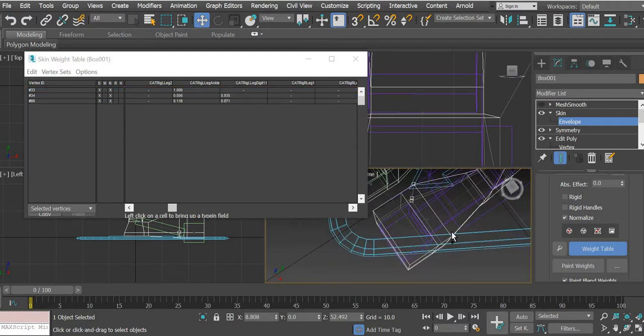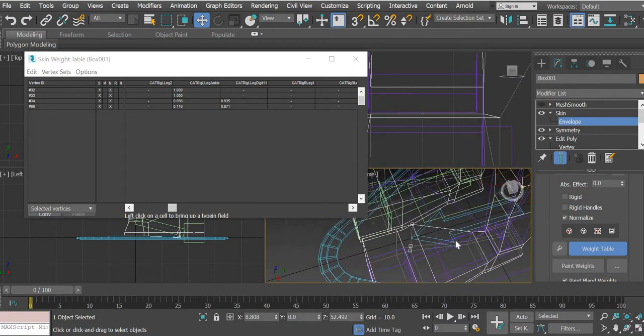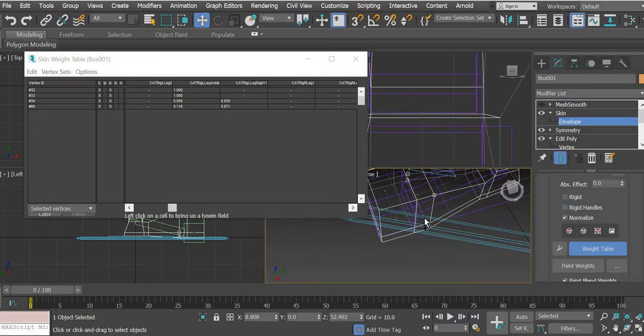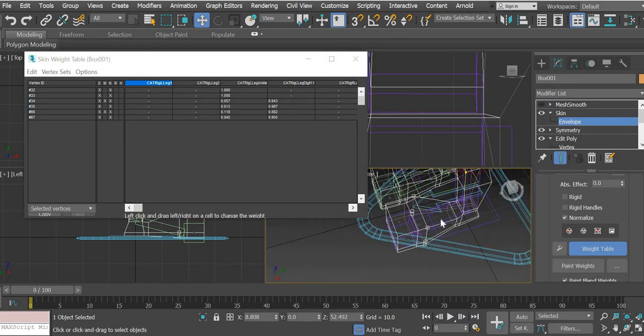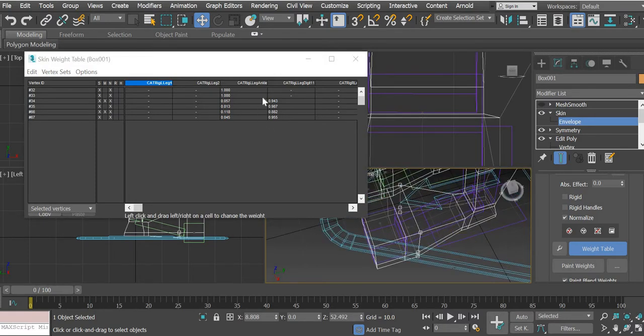Control, more by ankle, and we have to make sure nothing by anything else. So first we will make that 0, and this should be affected by the ankle more.